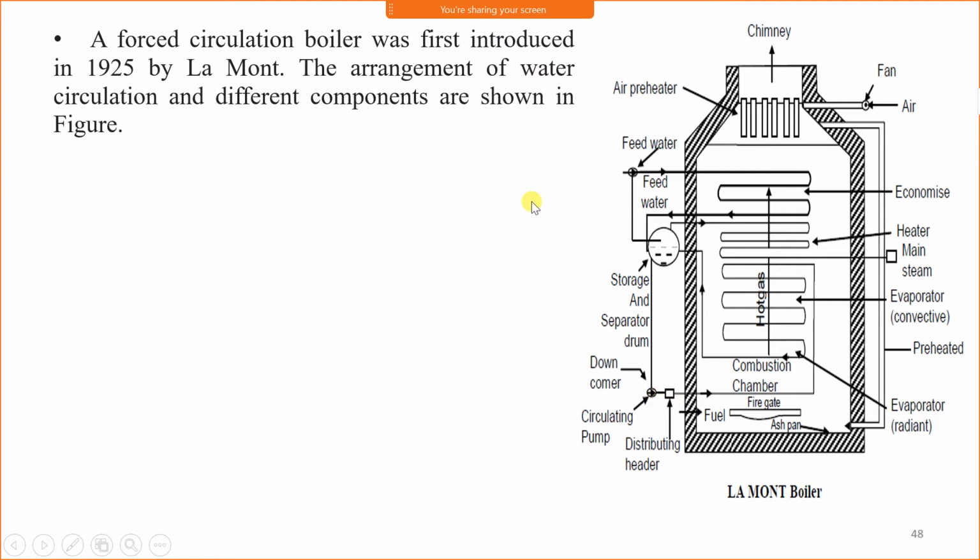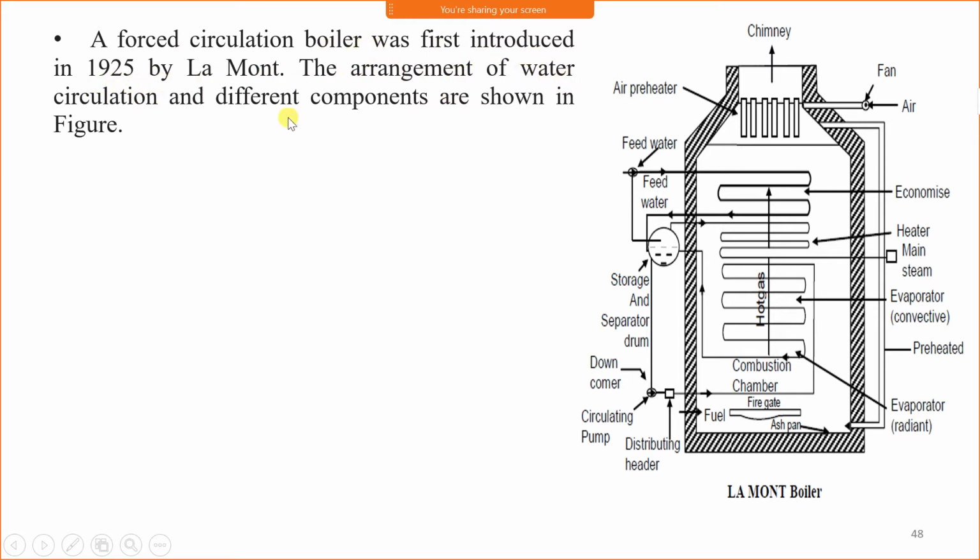Before, we have seen the Babcock-Wilcox boiler, which is a natural circulation boiler. Circulation of water takes place because of the temperature difference or density difference of the water. As the water gets heated, it moves in the upward direction. But in this case, it is not like that. The circulation of the water takes place because of the forced pump used. The forced circulation boiler was first introduced in 1925 by Lamont.